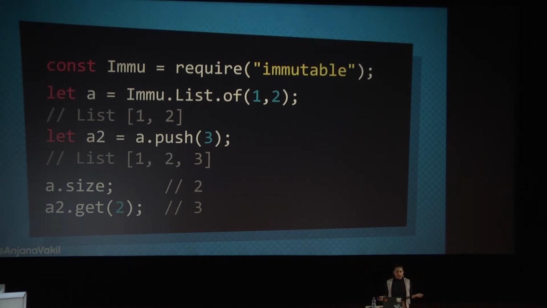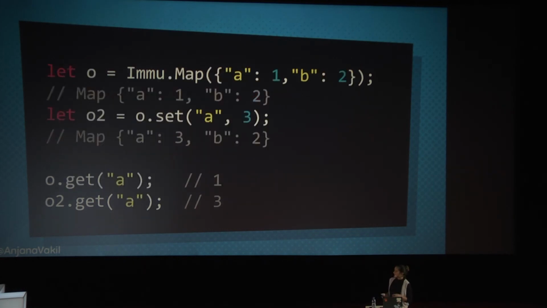So we actually did create a new thing. And similarly with objects, the object-ish thing that you might use is called a map. And we can create that from a regular JavaScript object with keys and values. And then I could use the set method, it's really returning a new thing, to update that, create a new map called O2. And I can use the get method to prove to myself that O hasn't changed, even though it felt kind of like I changed it.